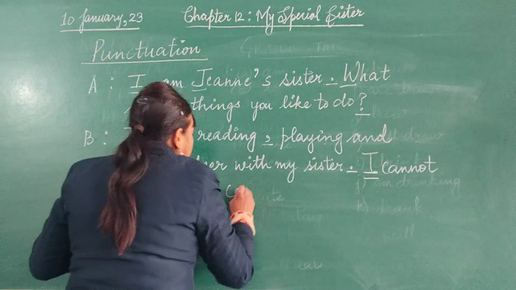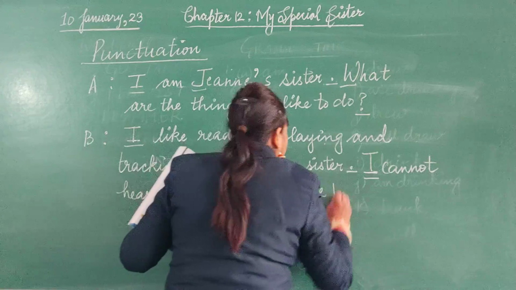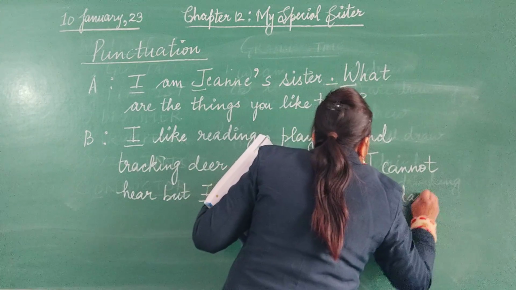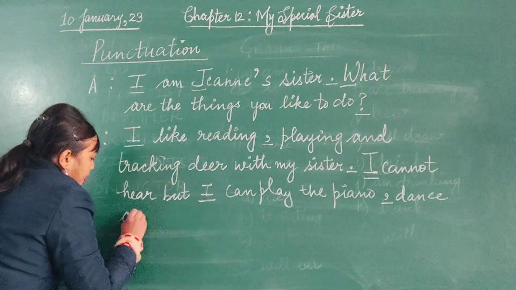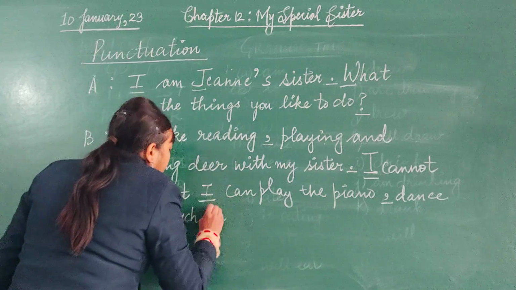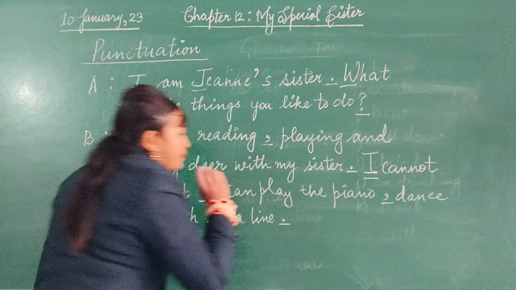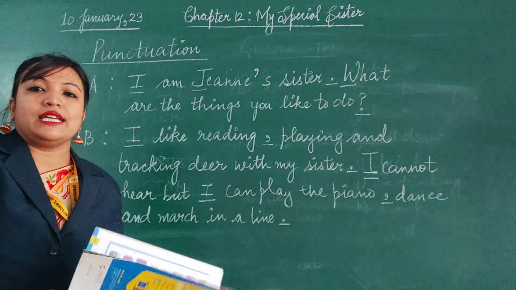I can play the piano, comma, dance and march in a line. Full stop. These are the punctuation marks which you have to use in these two sentences.